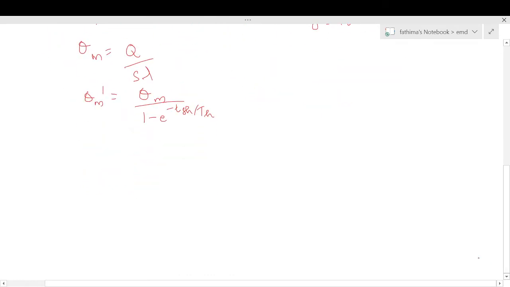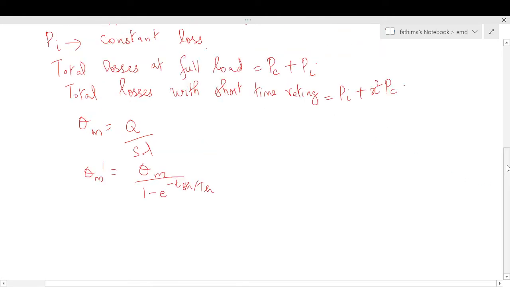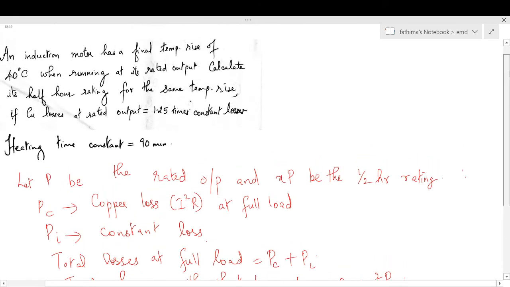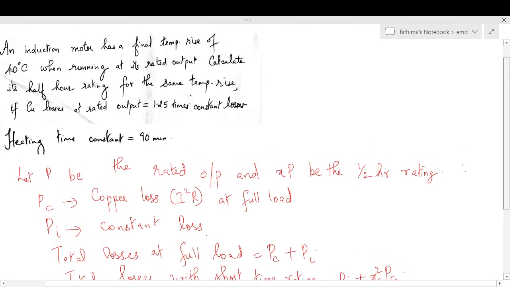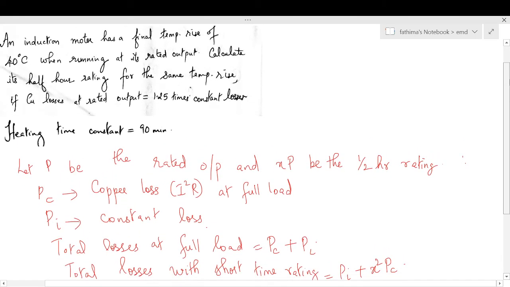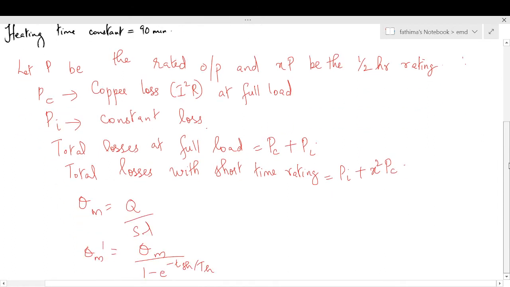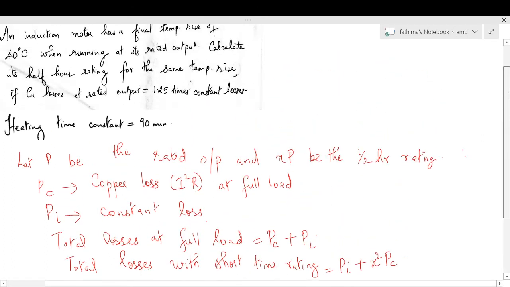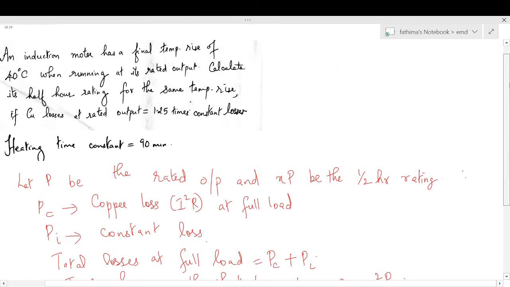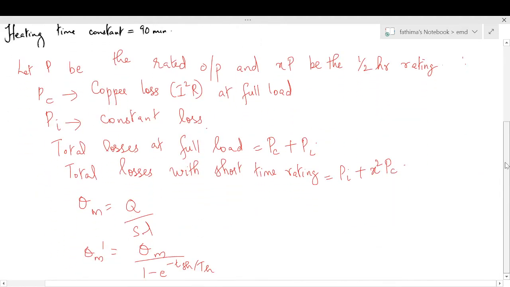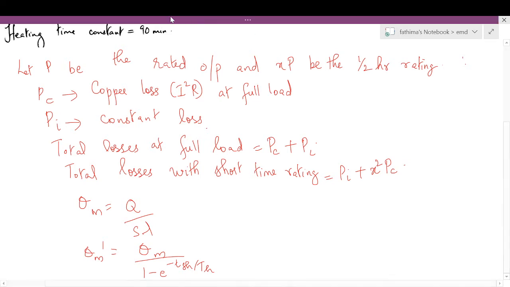So theta m is given in the question as the final temperature rise of 40 degrees Celsius. So theta m dash is 40 degrees Celsius divided by 1 minus e raised to minus tsh by th. Tsh means the half hour rating. We have to calculate the half hour rating. So tsh will be 30 minutes and th is given in the question as 90 minutes.